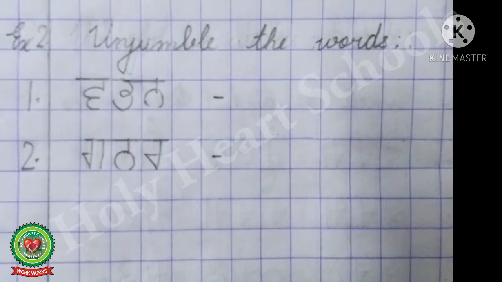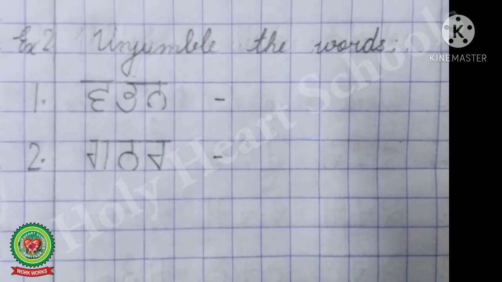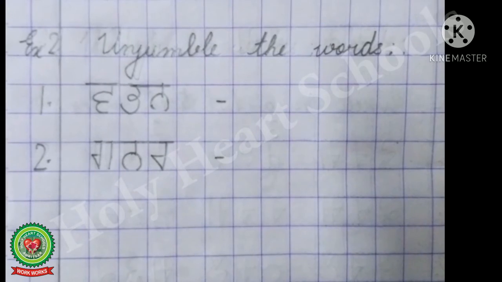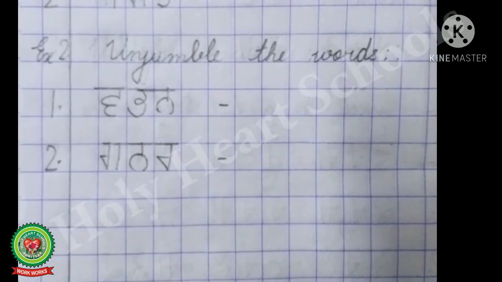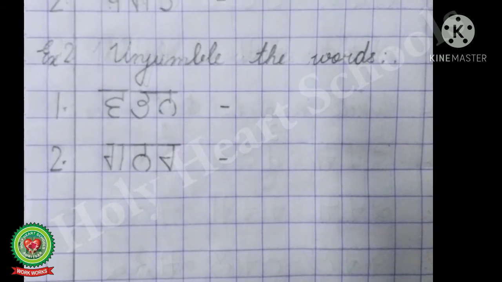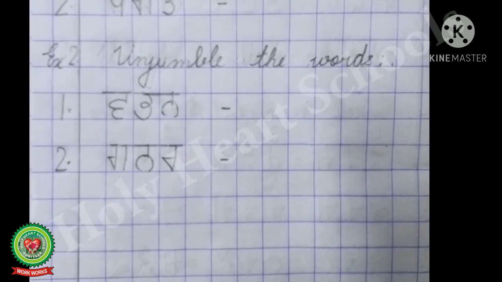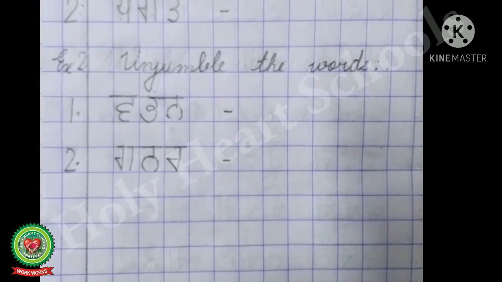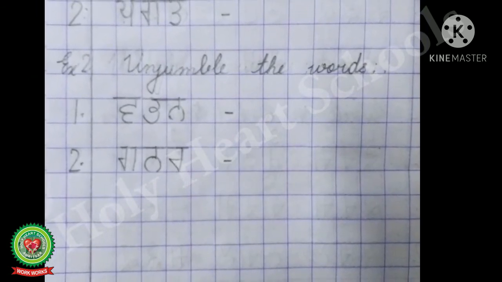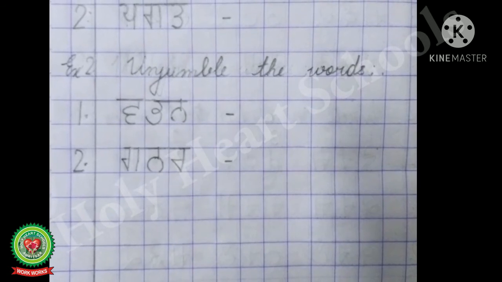In front of number 1 write down Vava Pabba Nanna. And then after leaving one box put a hyphen. Again in front of number 2 we will leave one box and we will write Gagga Nanna Rara.